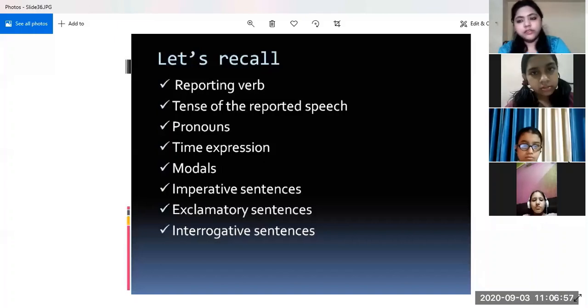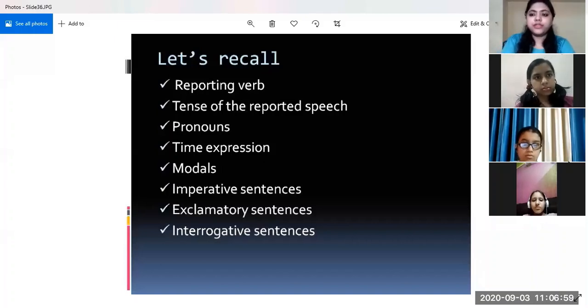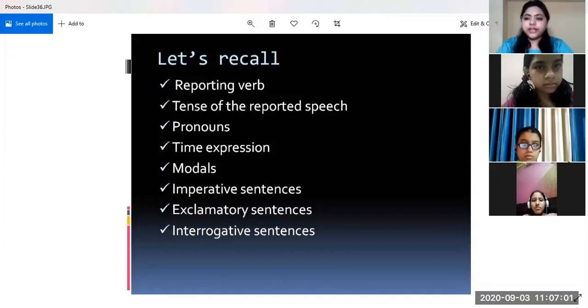So now here we come to the end of the conversion from direct to indirect speech. This is all which you should know before converting a sentence in direct speech into indirect speech. So let us once again recall, because it has been a long lecture. We have already done 2 lectures before, and this one is the third one. So let us just recall what all we did.